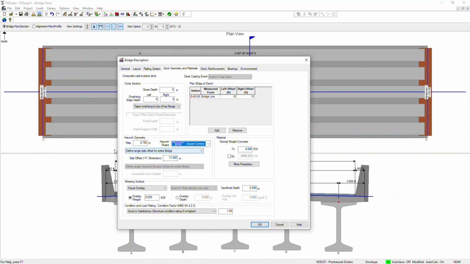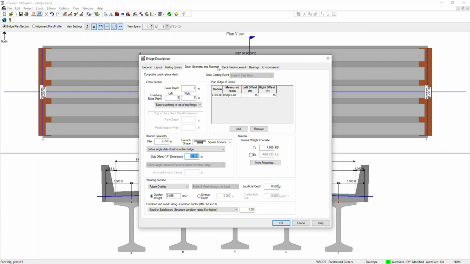Another important part of PGSuper is the A dimension. The A dimension is nothing but the sum of deck thickness and haunch. So let's say I have an 11-inch A dimension. My gross depth of the deck is 8 inches, so my haunch depth is 3 inches.